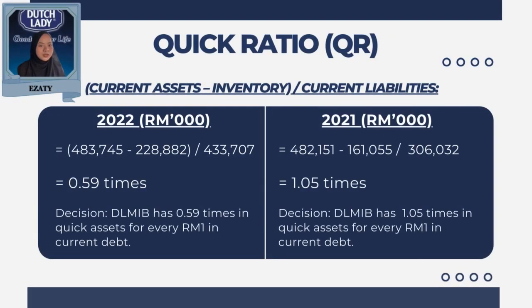Next, quick ratio is a financial indicator that assesses how well a business can use its most liquid assets to pay down its short-term debt. It is computed by deducting the inventory from the total current asset and dividing by the current liabilities. In 2022, DLMIB has 0.59 times in quick asset for every RM1 in current debt, while in 2021, DLMIB has 1.05 times in quick asset for every RM1 in current debt. In short, a higher quick ratio suggests a better ability to meet short-term obligations without relying on selling inventory, providing insight into a company's liquidity and financial health.